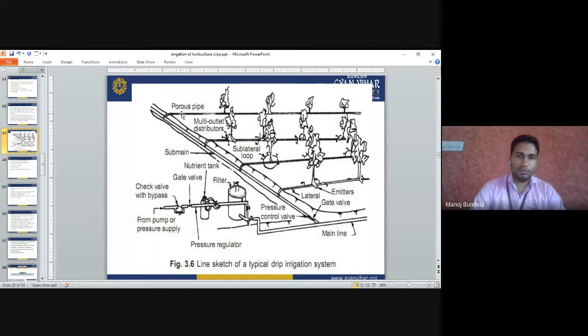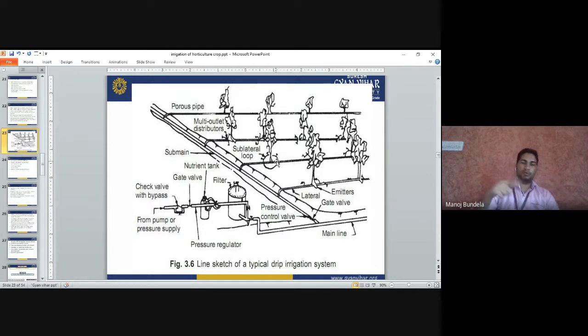The major components are, first, the pump. From the pump the water is supplied. Then there is the nutrient tank, from which we apply the nutrients to the plants. Then there is the filter. The water gets filtered, and after filtration it goes to the main line. The main line is divided into sub lines, from the sub main line it goes to the laterals, and the laterals go directly to the plants. In the laterals, the emitters are there. From the emitters, the water reaches the root surface of the plants, and it will spread like this.